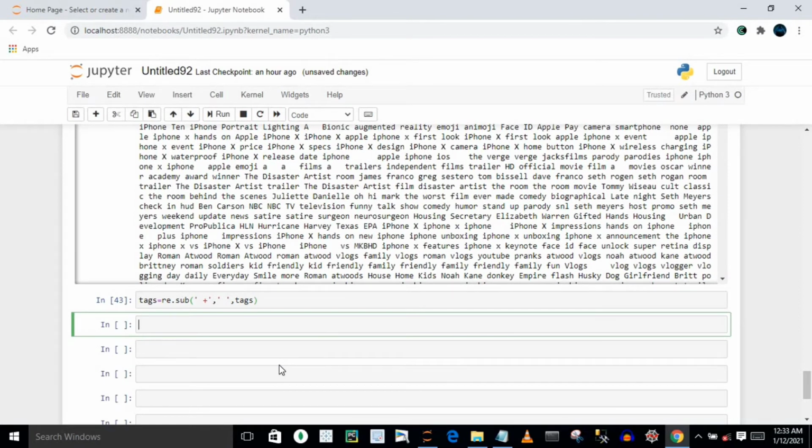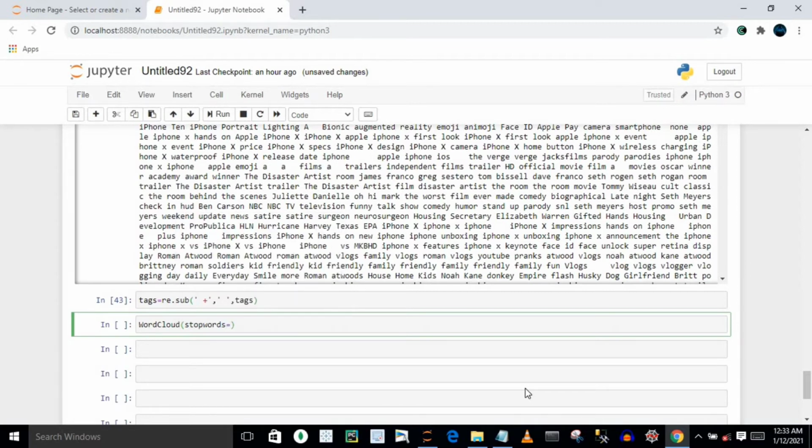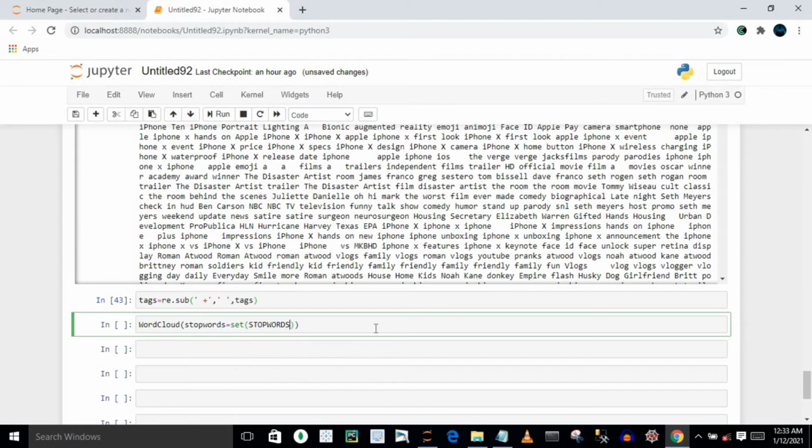Now I'm going to create a word cloud of it. For this, make sure you have installed and imported word cloud. Here, let's say I'm going to use a parameter which is exactly stopwords, and stopwords are nothing but the set of whatever STOPWORDS class I have. Just this, and here I'm going to call generate because I have to generate my word cloud, and here I have to pass my text.